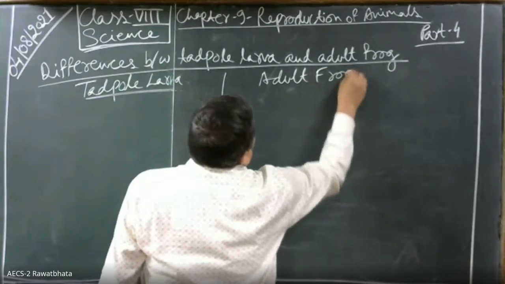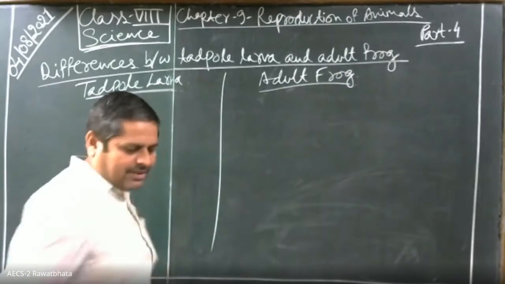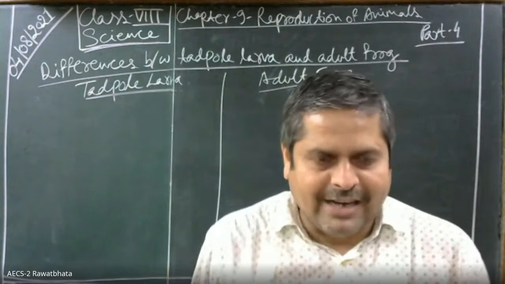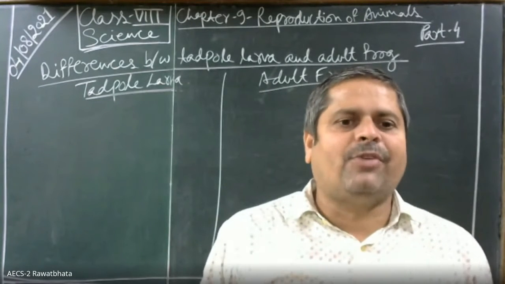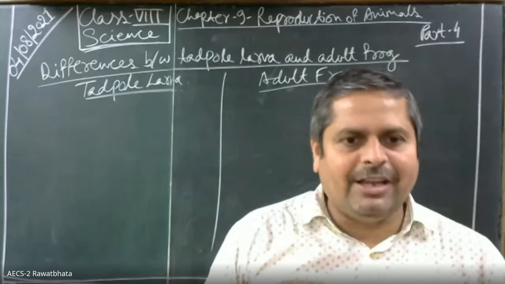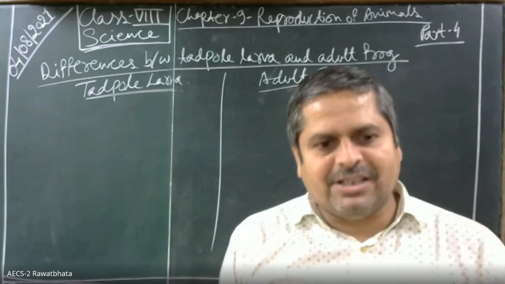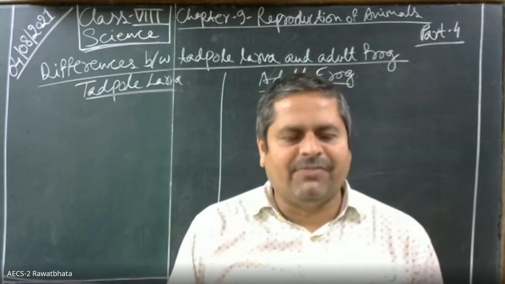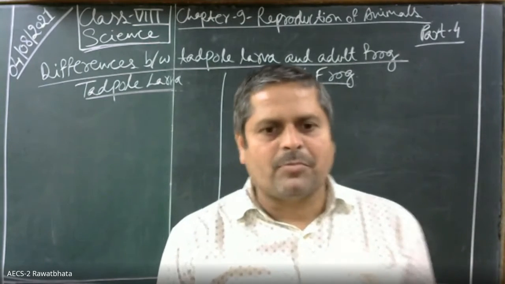What structure difference do we observe in tadpole larva and adult frog? The very important characteristic difference between tadpole larva and frog is, can you tell me?